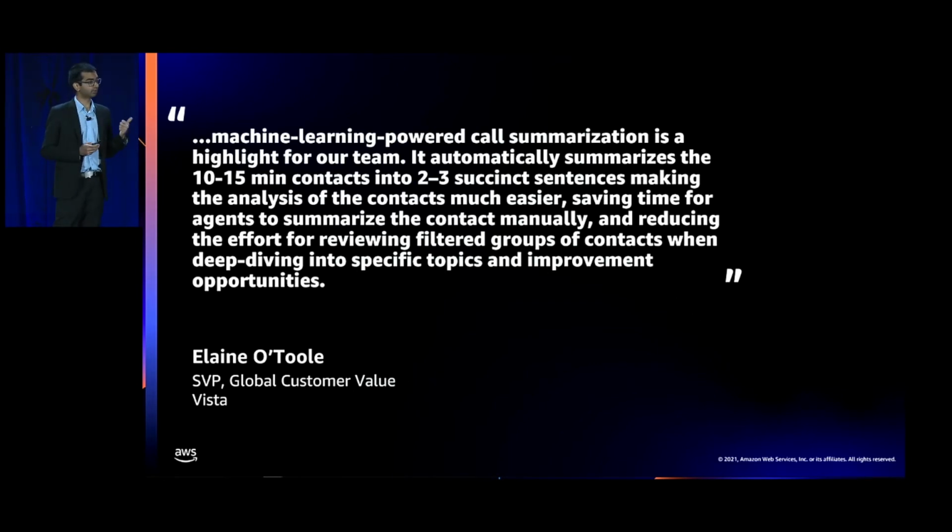Now, the machine learning powered call summarization is a particular highlight for them. They like that the analysis of the contacts is much easier, and it is saving agents time in summarizing the contacts manually, and it has reduced the effort for reviewing filtered groups of contacts when they're deep diving into specific topics or maybe even improvement opportunities.